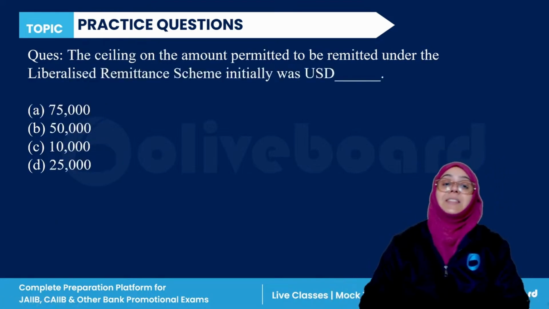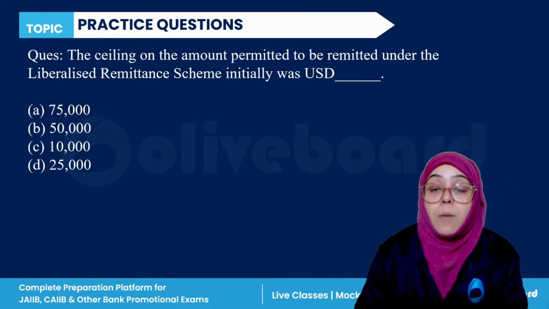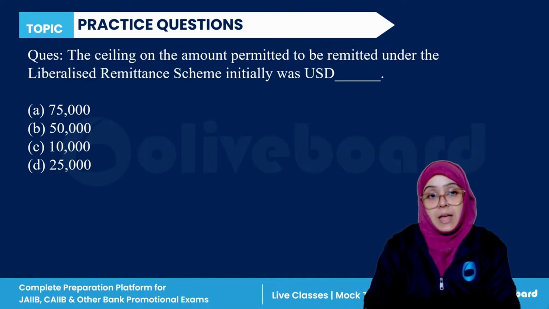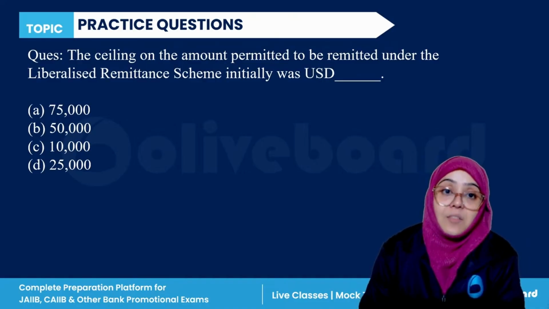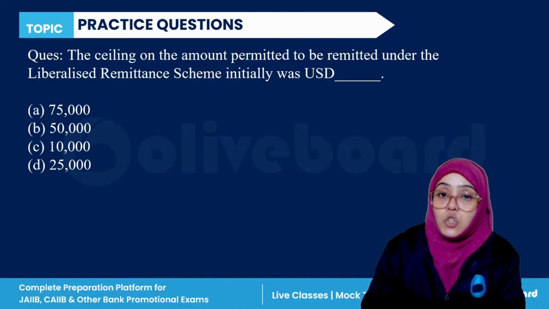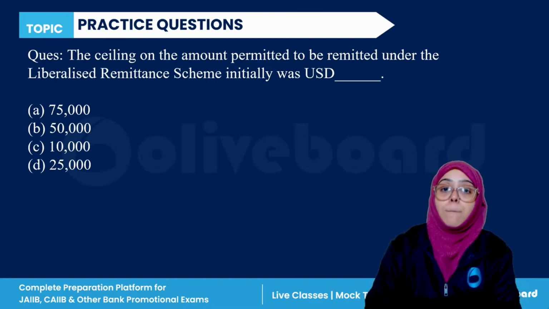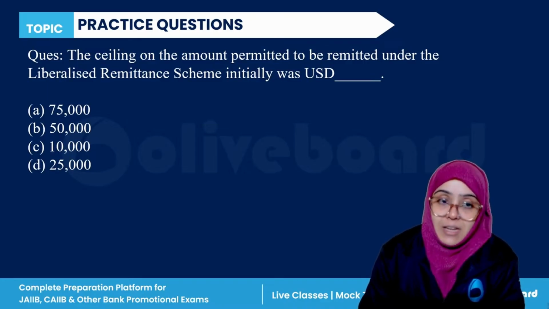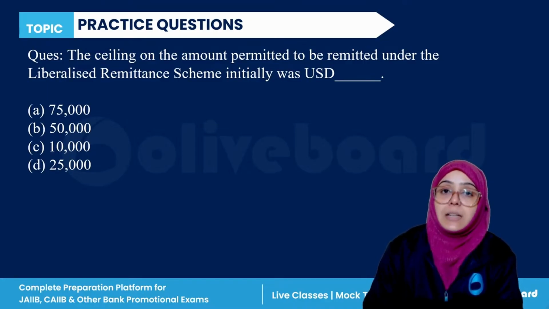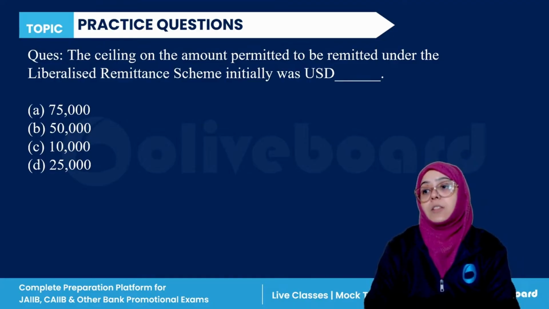Next. The ceiling on the amount permitted to be remitted under the liberalized remittance scheme initially was how many dollars? 75,000, 50,000, 10,000, or 25,000?